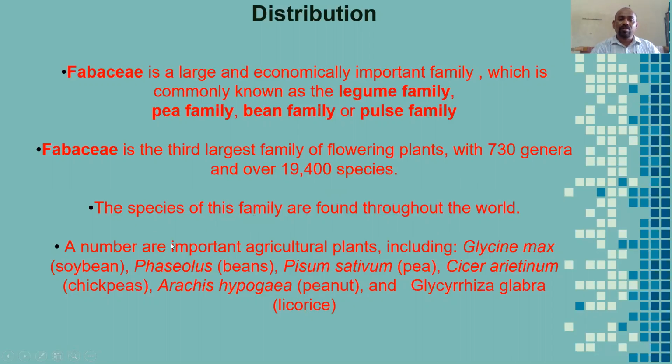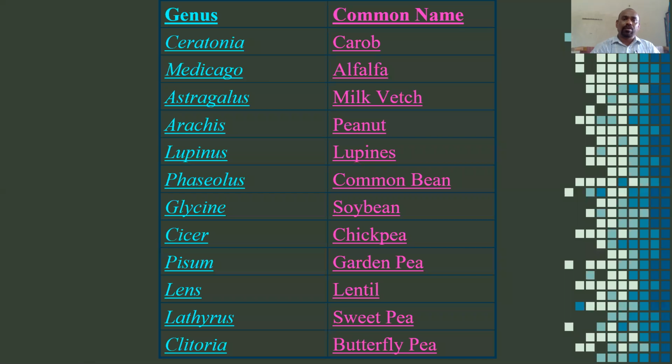A number are important agricultural plants, including, students, Glycine max, soybean; Phaseolus, beans; Pisum sativum, pea; Cicer arietinum, chickpea; Arachis hypogaea, peanut; and Glycyrrhiza glabra, licorice.